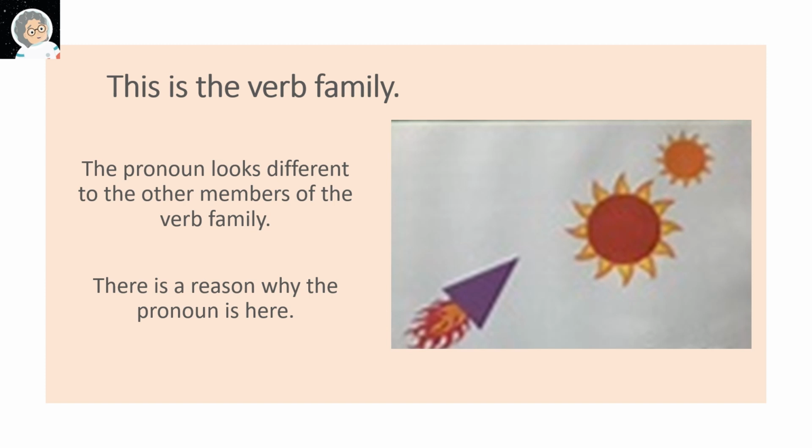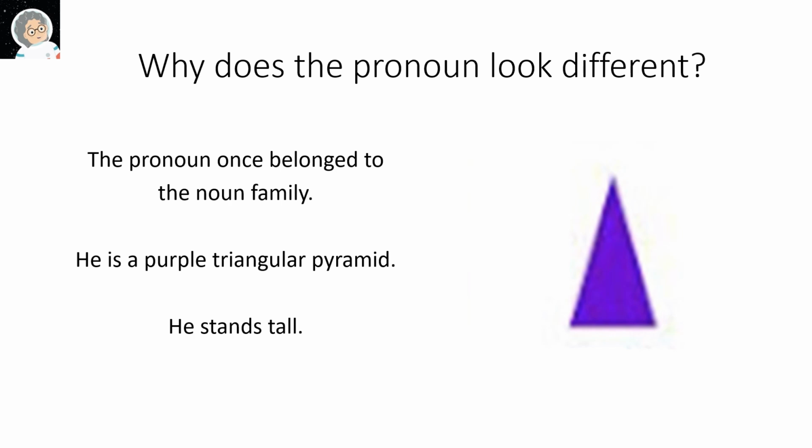The pronoun looks different to the other members of the verb family. There is a reason why the pronoun is here. Why does the pronoun look different? The pronoun once belonged to the noun family. He is a purple triangular pyramid. He stands tall.